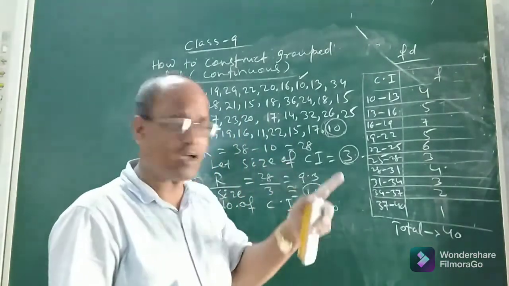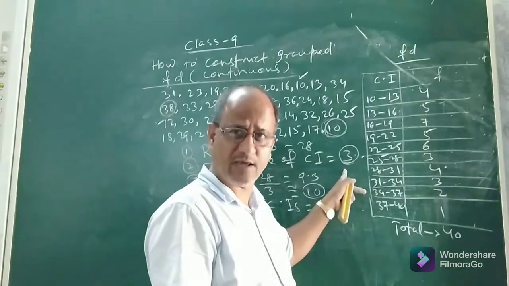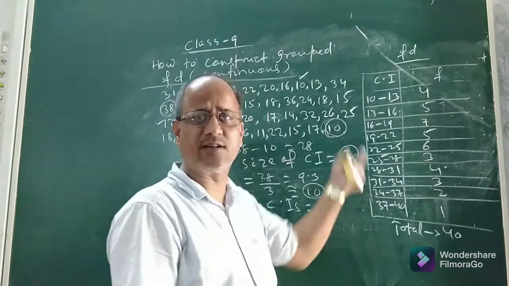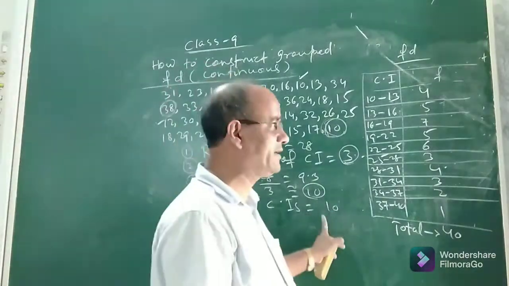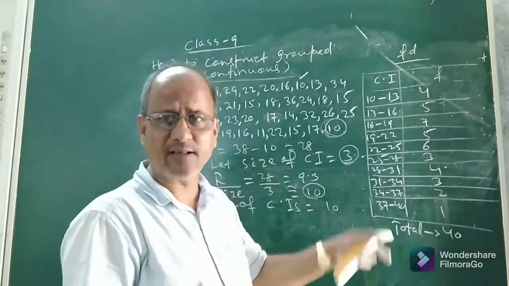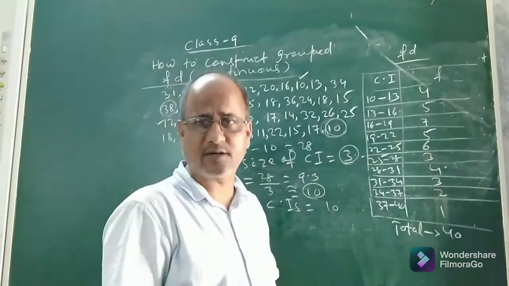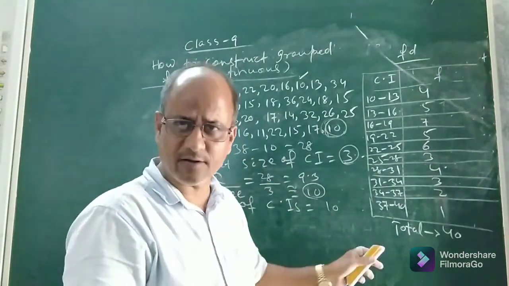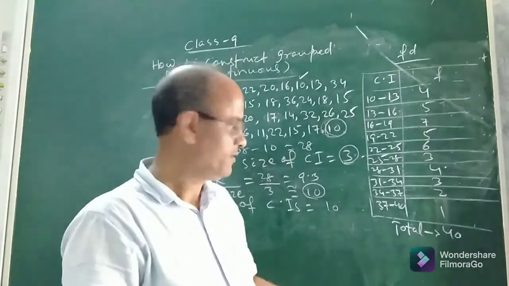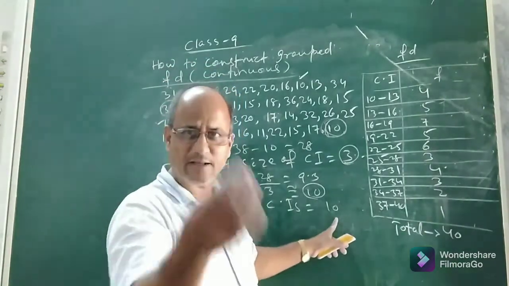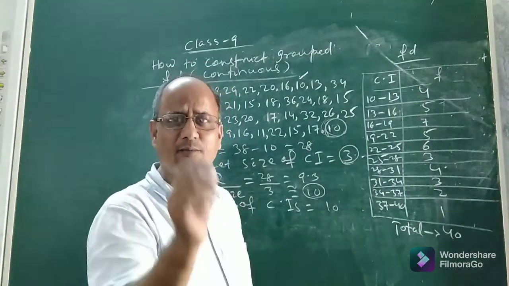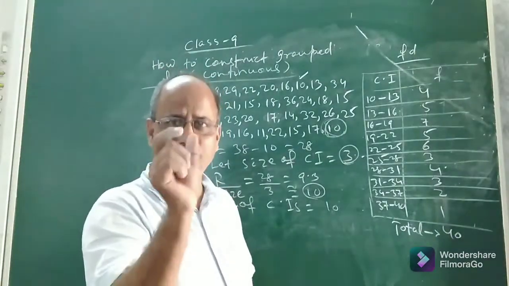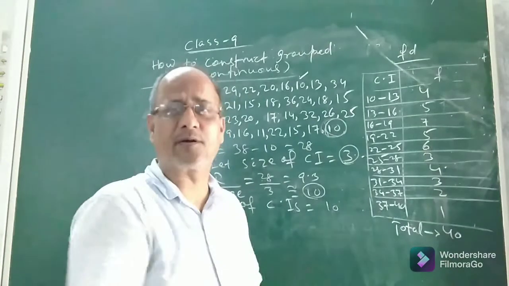Okay, if the class size is taken as 3, because the range is 28, so 28 by 3 is 9.3, which is nearly equal to 10. So there will be 10 classes or 10 class intervals in the continuous group frequency distribution that we are going to prepare or construct. Okay. So after getting this, what is our next step? Now our next step is we have to find the class limits, the first class interval of the group frequency distribution.